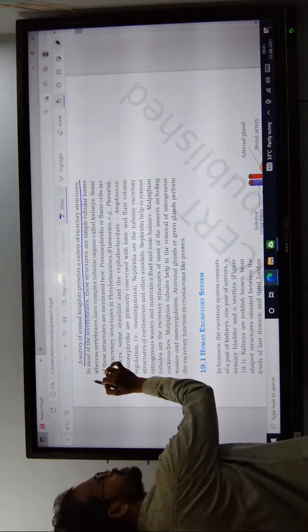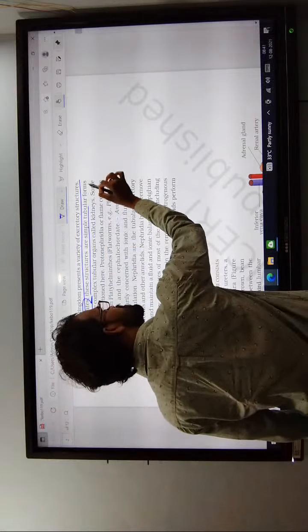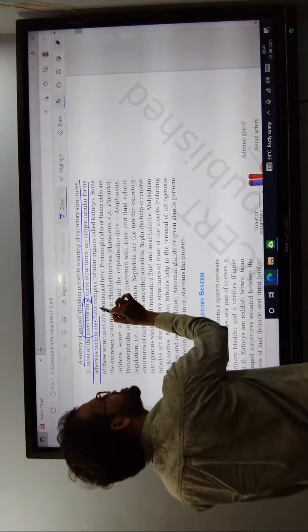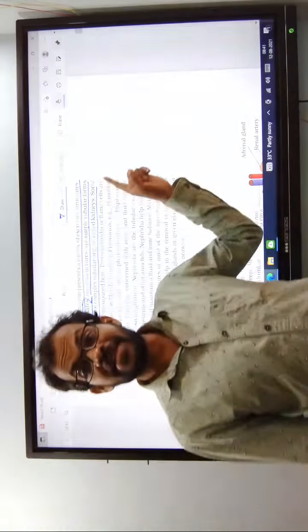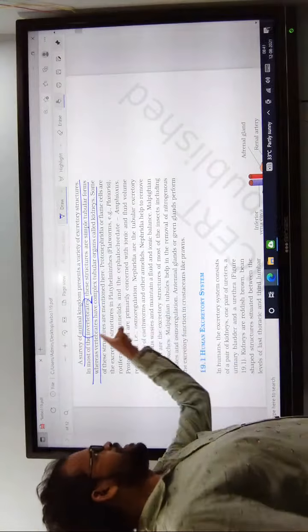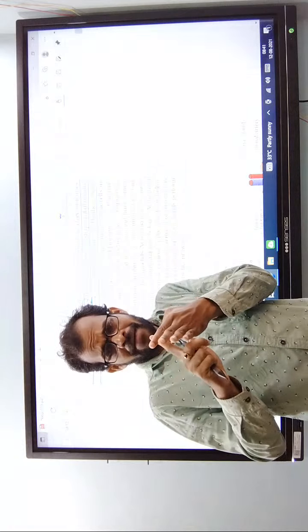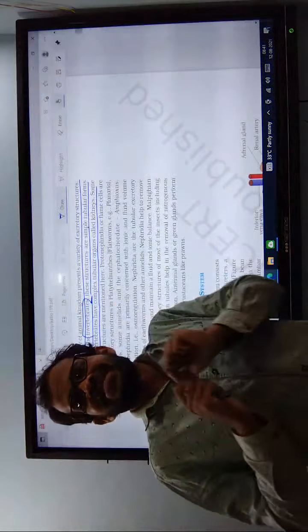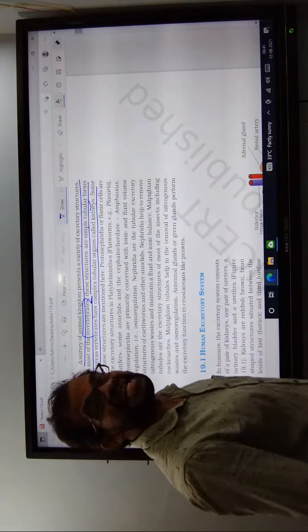In most invertebrates, these structures are simply tubular forms, whereas vertebrata have kidneys. Vertebrates, meaning fishes, amphibians, reptiles, birds and mammals including humans, have these complex organs known as kidneys.